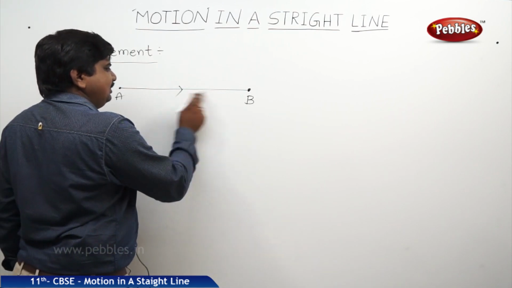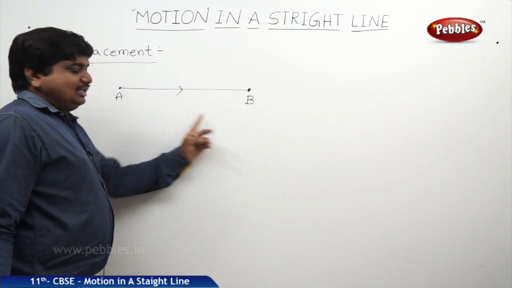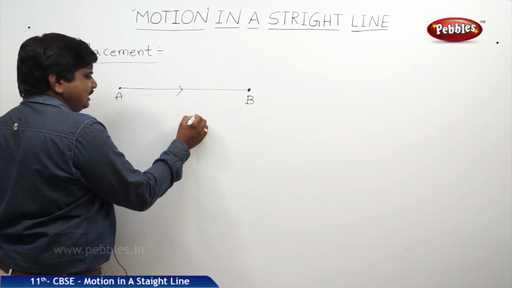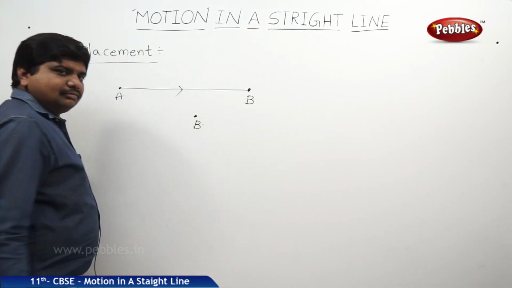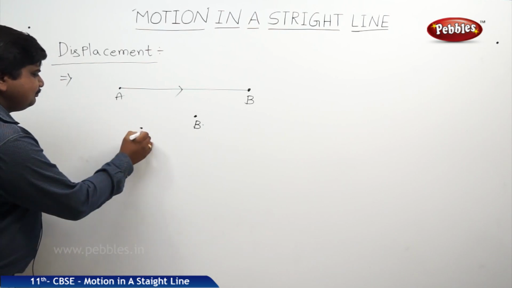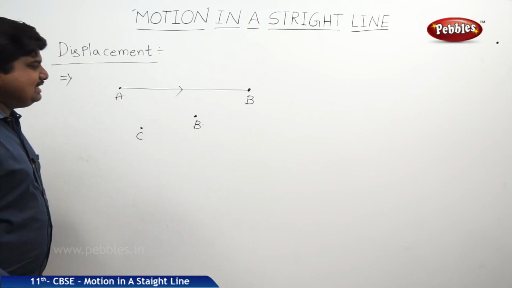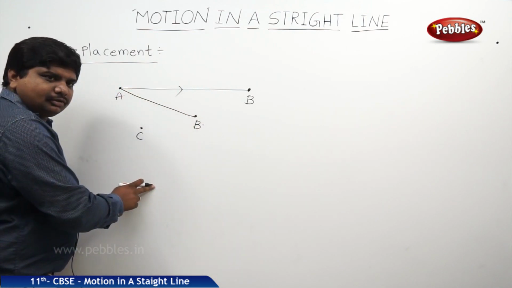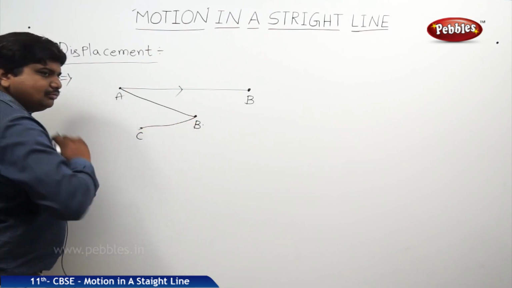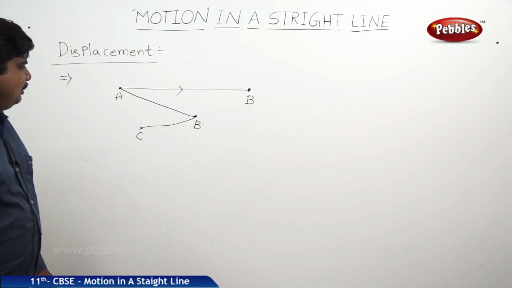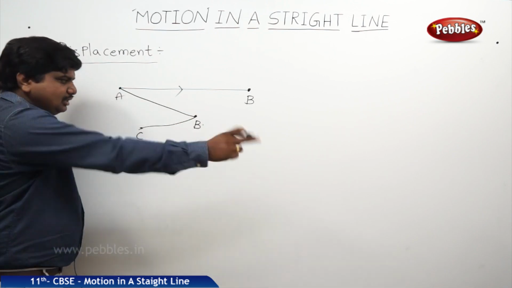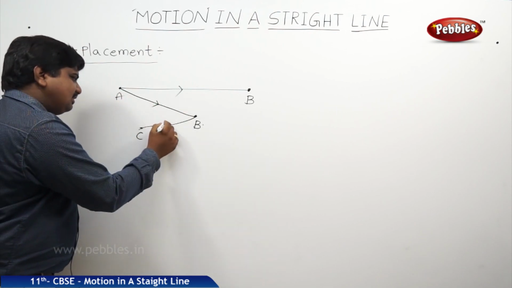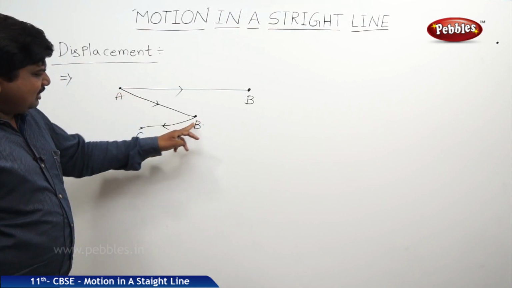Sometimes the points are arranged differently. If a person wants to move from A to B, and again from B to C, he has to move from A to B, then take a diversion from B to C. It takes a long length.